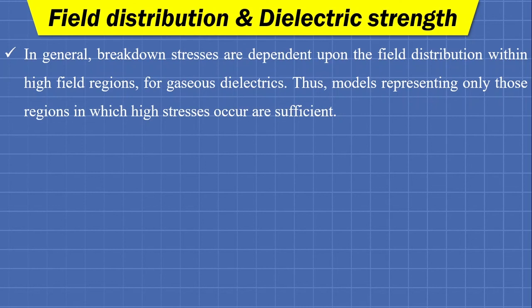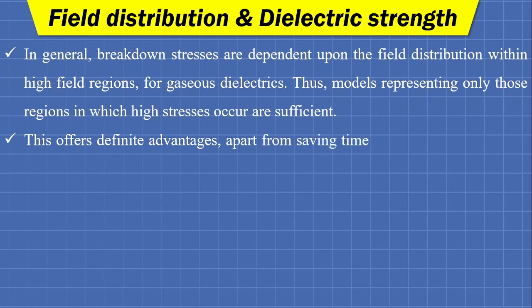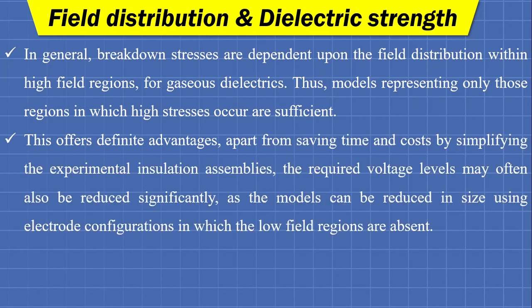So in actual practice, we do not need to study the whole space around high voltage equipment. Fine. If we just study the field of high stresses, then that will also be enough for us to design an appropriate scheme of insulation. Fine. This offers definite advantages apart from saving time and cost.